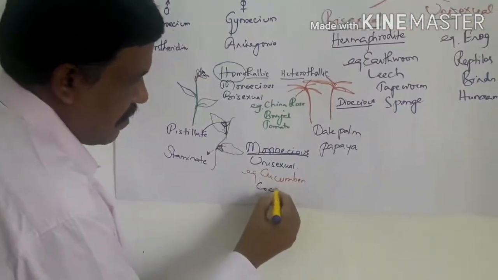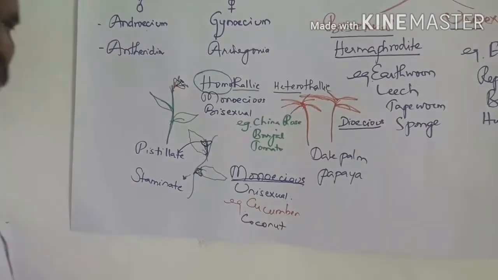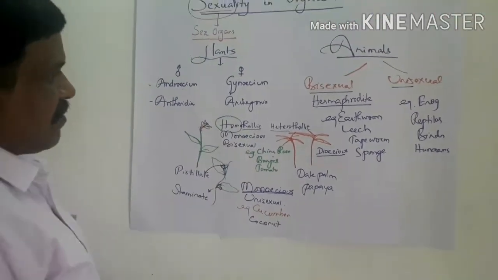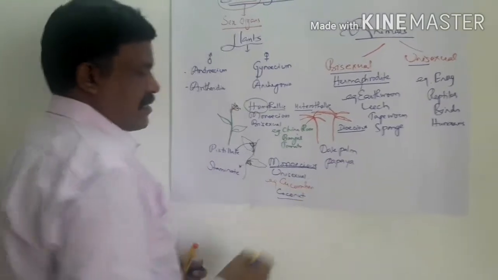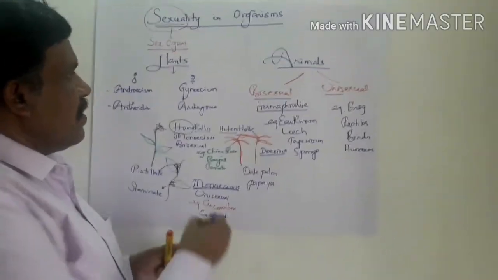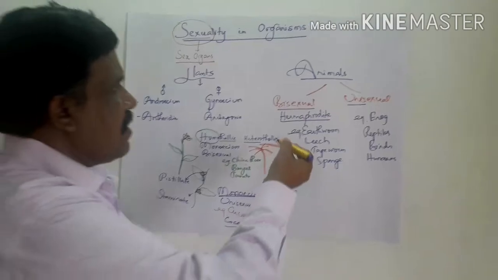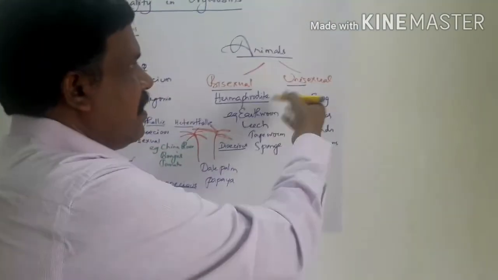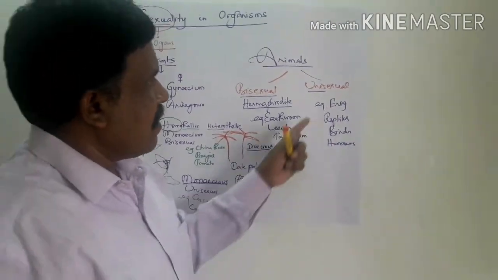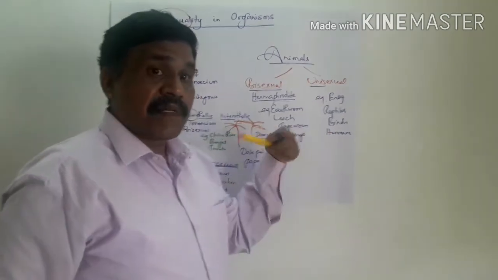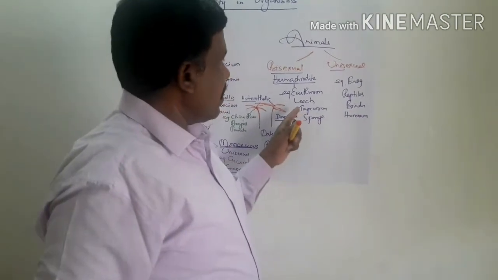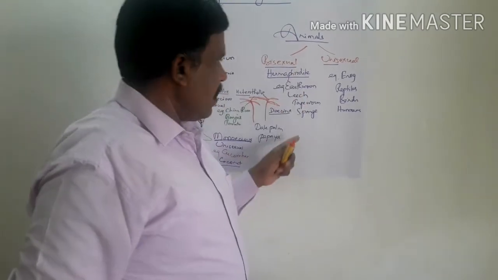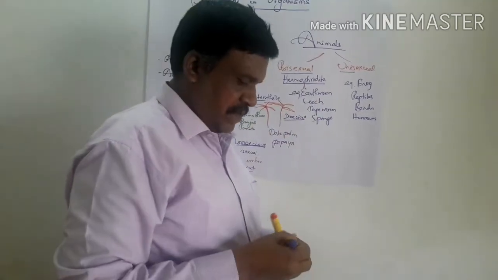For monoecious, you can also give coconut as an example. Coconut is an example here. So these are all regarding plants. In animals, again we have hermaphrodite and unisexual. In unisexual we have the frog, reptiles, birds, where the sexes are present in different animal bodies, and in hermaphrodites the sexes are present in the same animal body. So these are the examples, right friends?